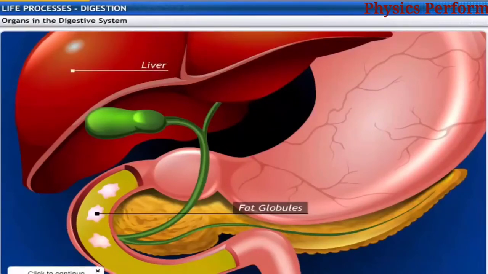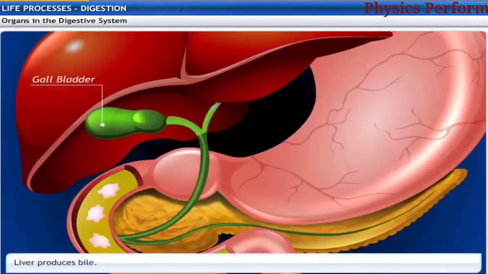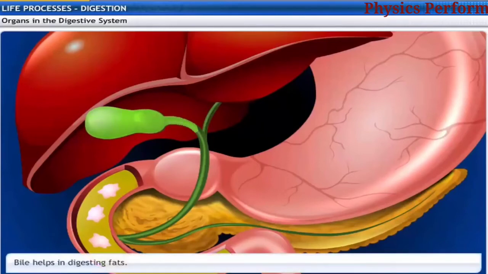The liver is a digestive gland that produces bile, which is stored in the gallbladder until it is required. Bile contains bile salts that break down the fat into smaller globules.